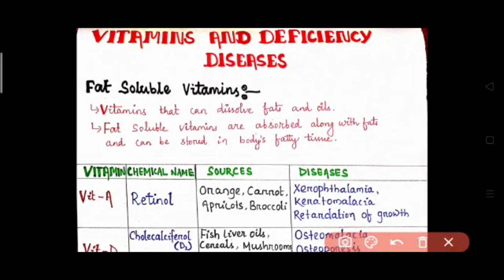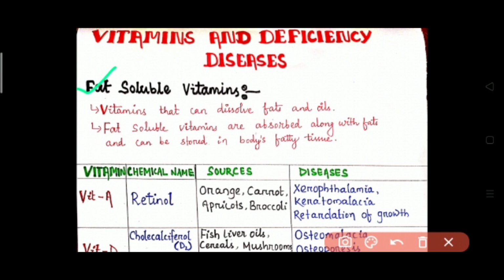What do you mean by fat soluble vitamins? Vitamins that can dissolve in fats and oils are known as fat soluble vitamins. These are absorbed along with fats and can be stored in the body's fatty tissue. These fat soluble vitamins are categorized into four types, that is vitamin A, vitamin D, vitamin E and vitamin K.